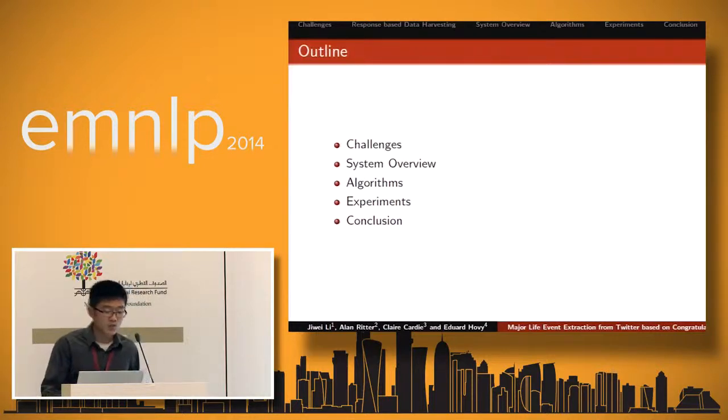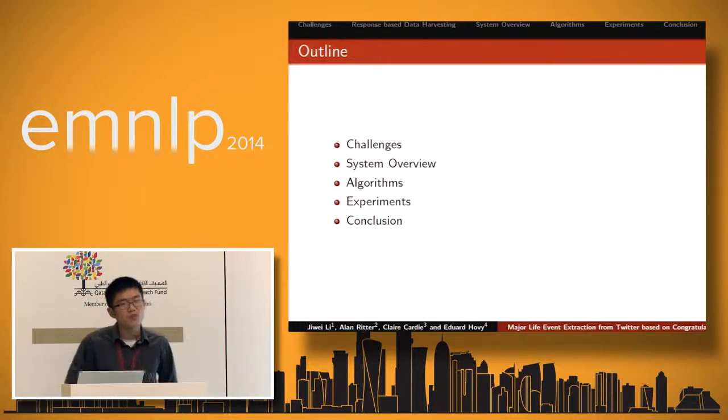Here's the outline of this talk. I'm going to first identify a few key challenges involved in this work, which make this problem a really tricky task, and which correspond to the lack of work on this specific problem. And then I'm going to overview the system we proposed, and then detail the algorithms and experimental results, followed by a very brief conclusion.